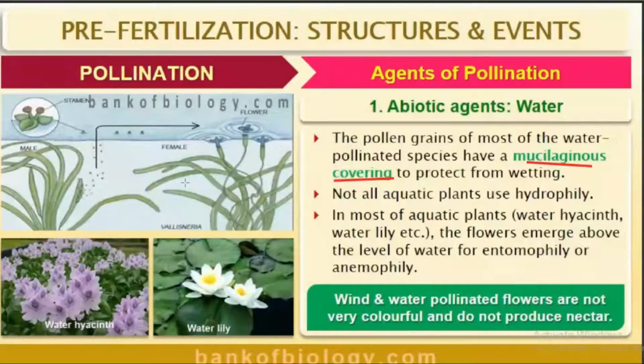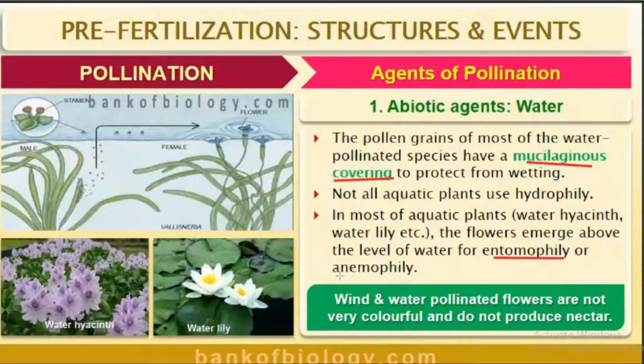Then, one more important thing we all should remember: not all aquatic plants are pollinated through hydrophily. Most aquatic plants, for example, based on your syllabus, water hyacinth and water lily, have flowers that emerge above the level of water for entomophily. Do you know the meaning of entomophily? Entomophily means pollination taking place through insects.